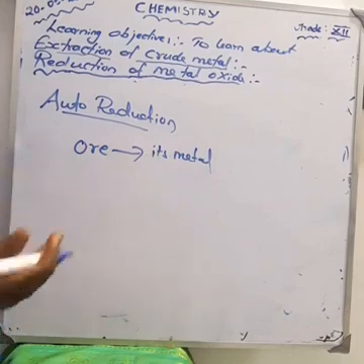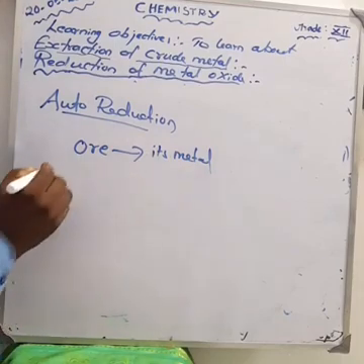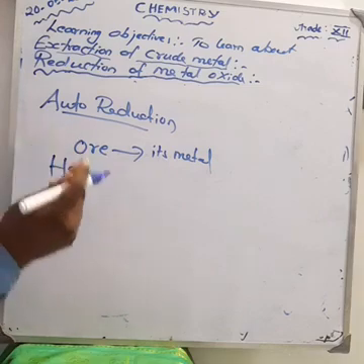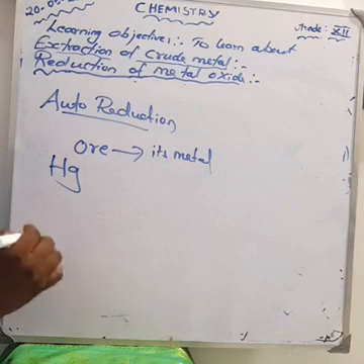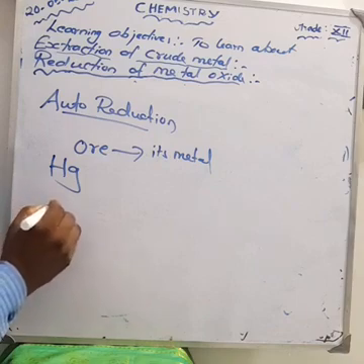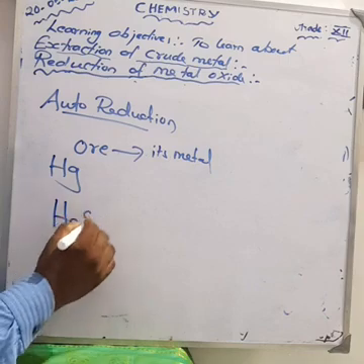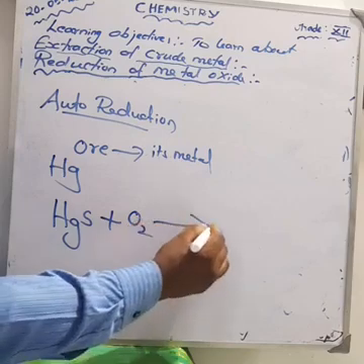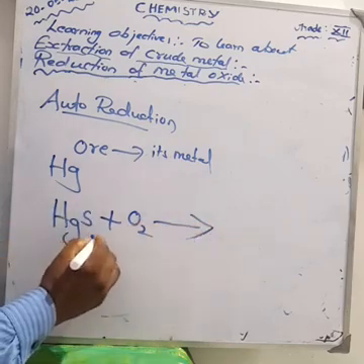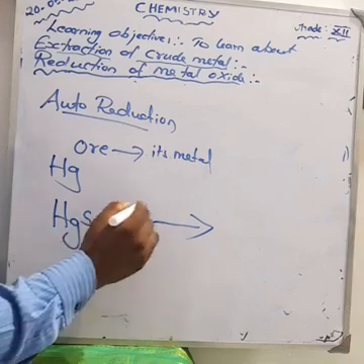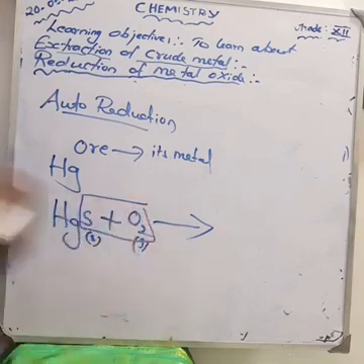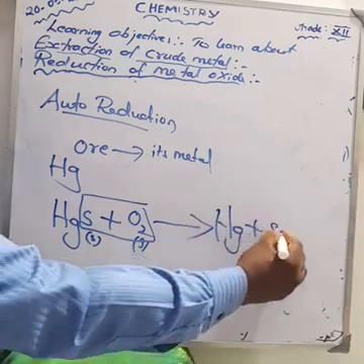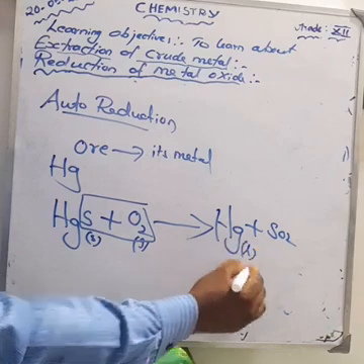For example, mercury. What is the symbol of mercury? Hg. Am I right? Mercury is obtained by roasting its ore, cinnabar. What is the formula for cinnabar? HgS. HgS undergoes roasting. Here HgS is in the solid state. Roasting, gaseous state. The sulfur combines with O2. We get Hg plus SO2. What is the Hg? Liquid mercury metal. Okay, mercury metal.